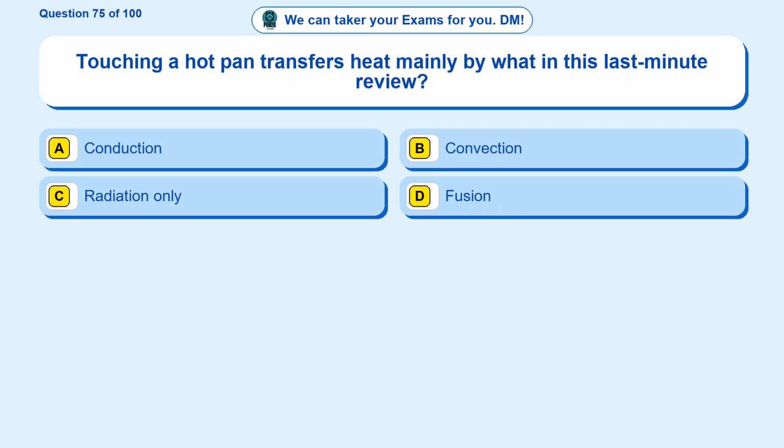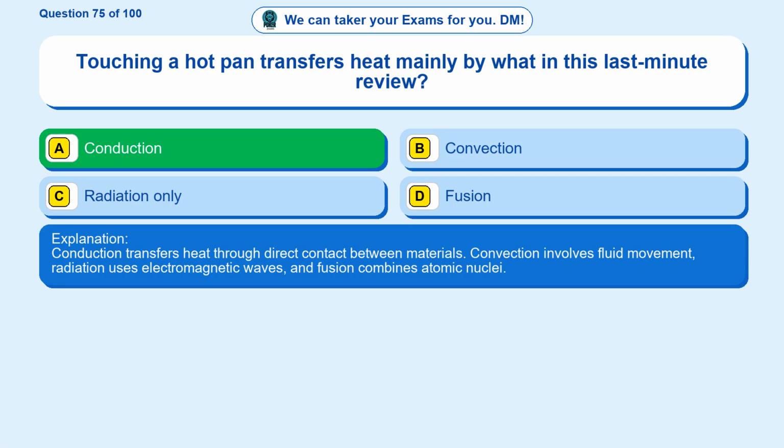Question 75. Touching a hot pan transfers heat mainly by what in this last-minute review? Option A, conduction. Option B, convection. Option C, radiation only. Option D, fusion. The correct answer is option A. Conduction. Conduction transfers heat through direct contact between materials. Convection involves fluid movement, radiation uses electromagnetic waves, and fusion combines atomic nuclei.